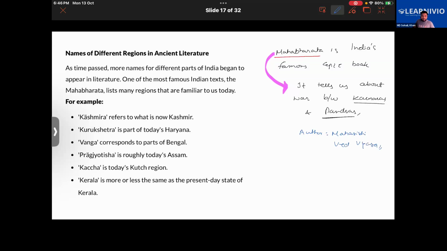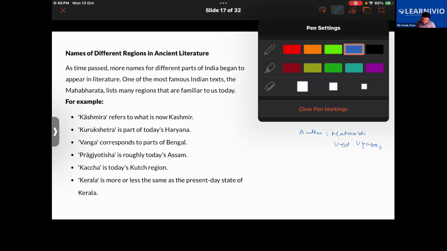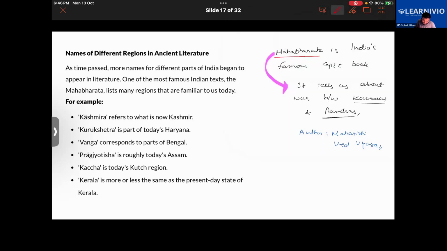Now let's get back to the important topic here, which I'm trying to tell you. In this famous epic book, Mahabharata, several regions of India have been named. Like today, what we call Kashmir, in this it is called Kashmira. Getting it?